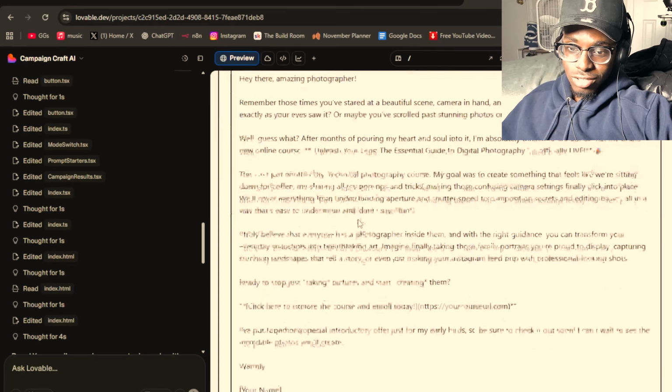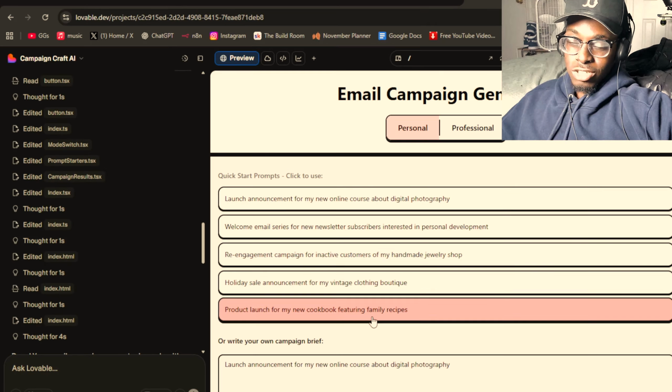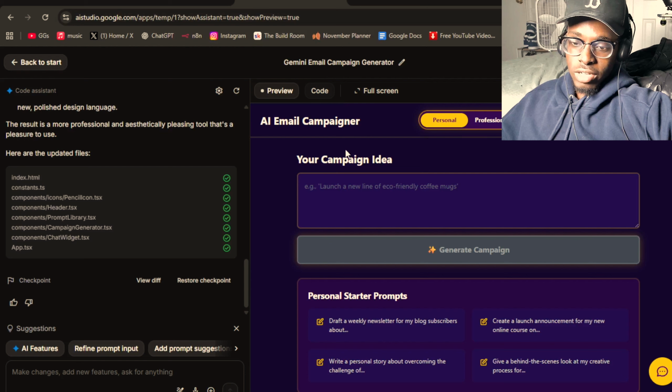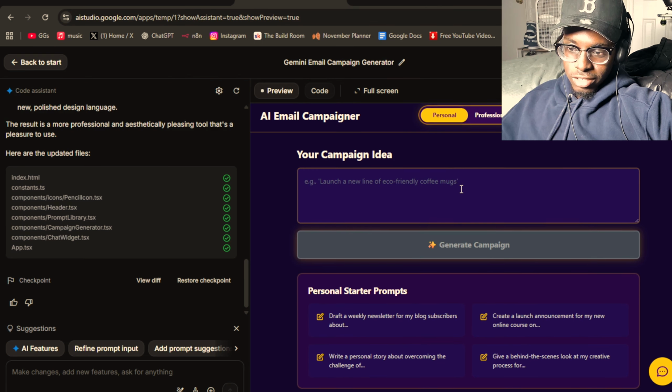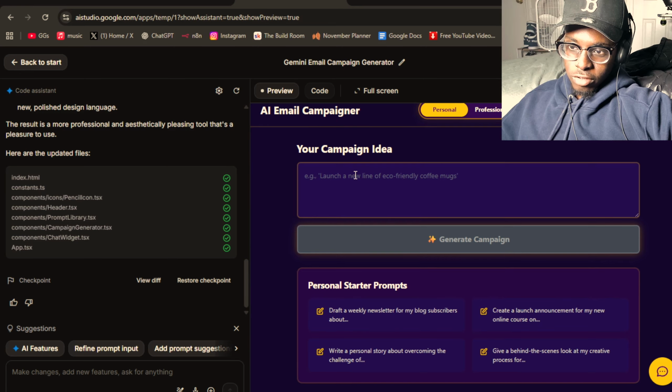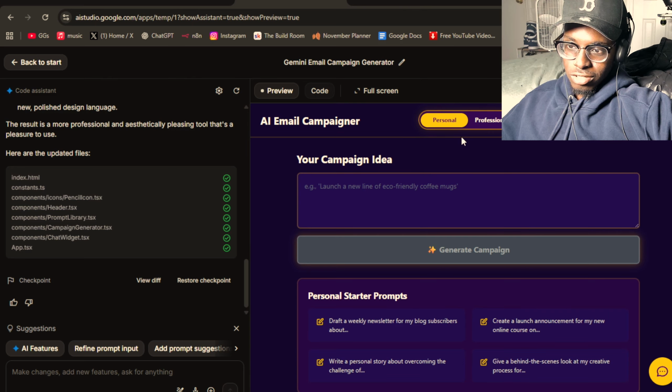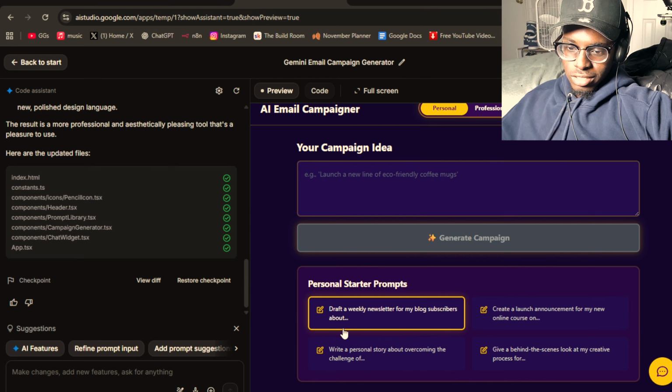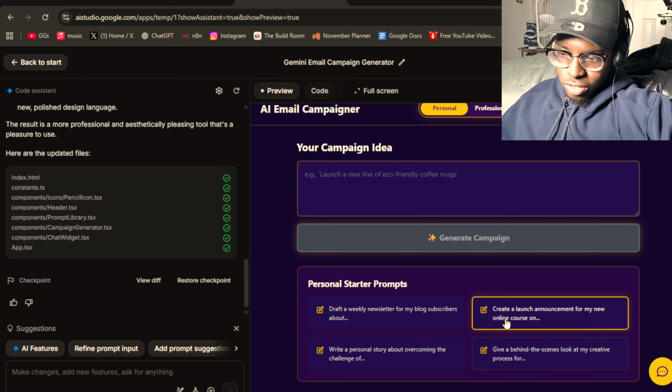But this is really good, but this could easily be iterated. This is off of the first prompt. Let's go back to Google AI Studio. So we switch it to yellow and gold. Here it is. This looks way better. Gets the glow effect. I'll probably change the yellow. It doesn't look that good. And the text looks a little, you know what I mean? But let's go with one, man. Let's create a launch.